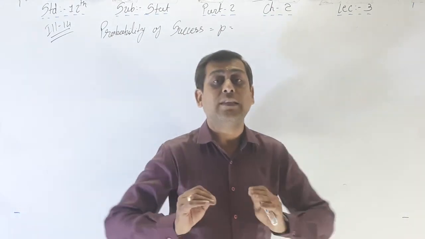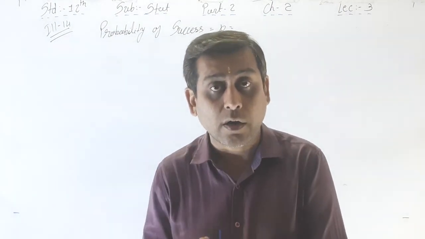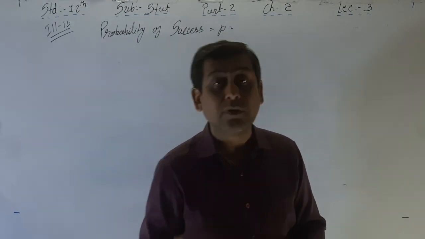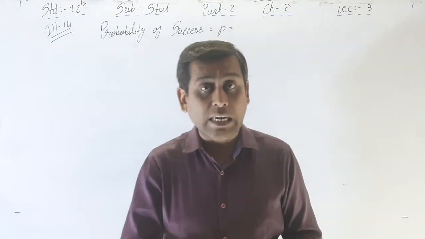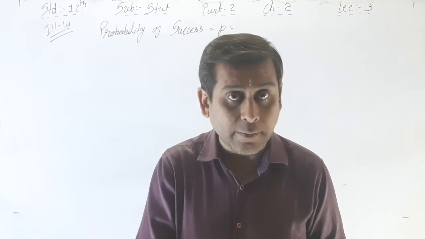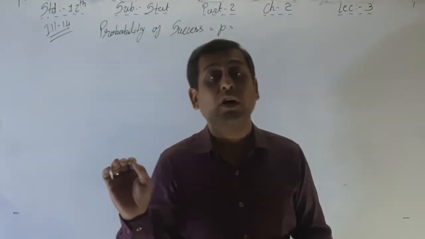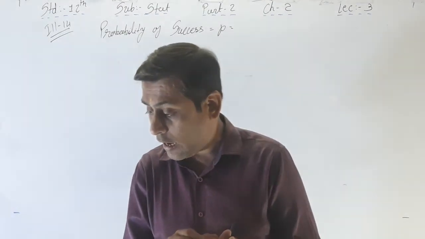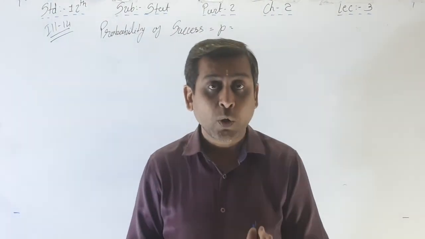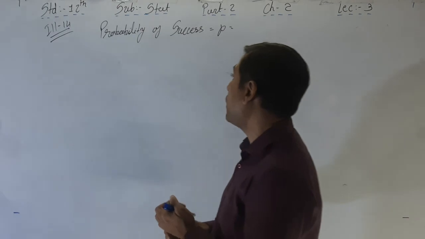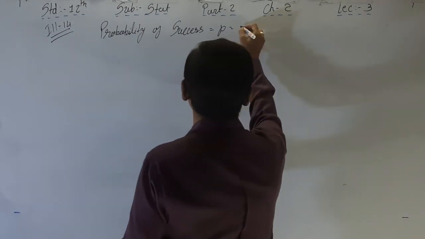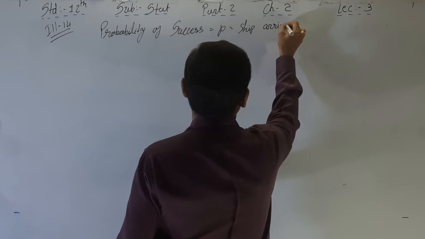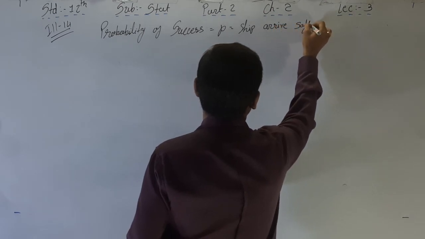Arrive safely, that is, not sunk. Here the probability of a ship sunk into the sea is given as 1/9, and the question asks about arriving safely. So the probability of success P is equal to ship arrives safely.